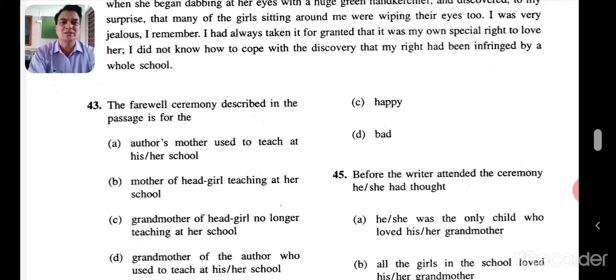I was very jealous, I remember. I had always taken it for granted that it was my own special right to love her. To whom? Grandmother. I did not know how to cope with the discovery that my right had been infringed by a whole school. Let's go to the questions now.